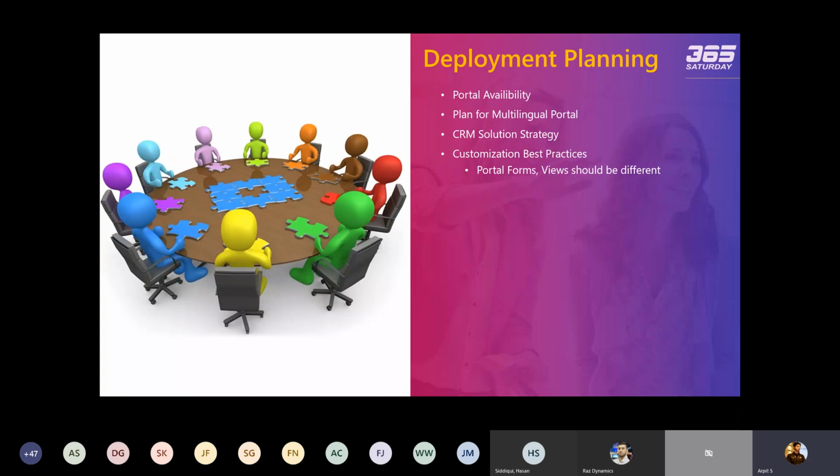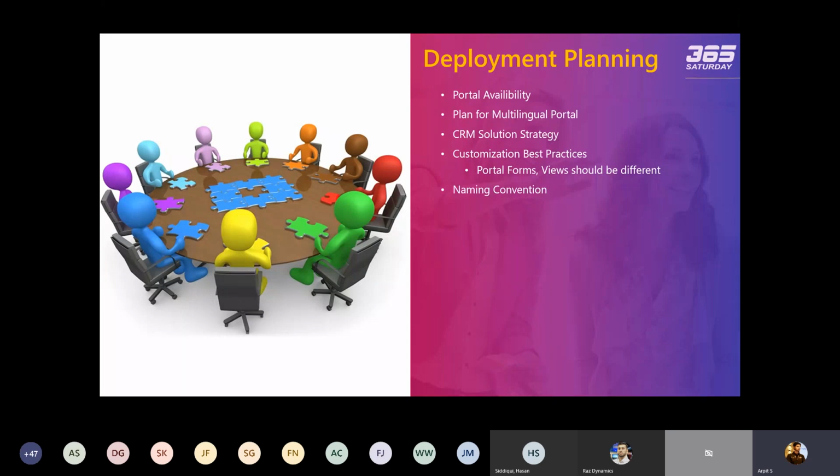So it's a very good practice that you create separate forms and views. So when you are doing the deployment, you don't need to touch the CRM forms and the views. You just need to extract only your forms and the views, so it will not impact the CRM deployment.